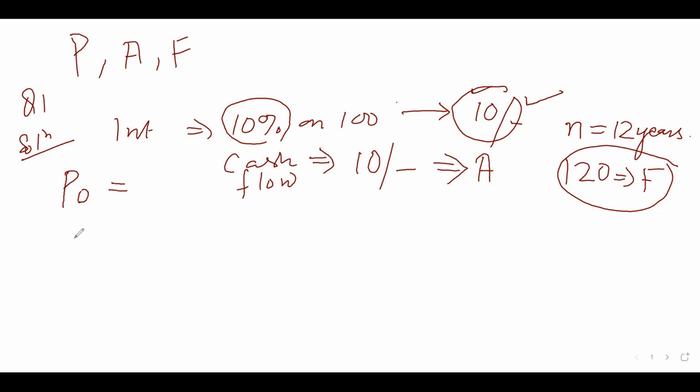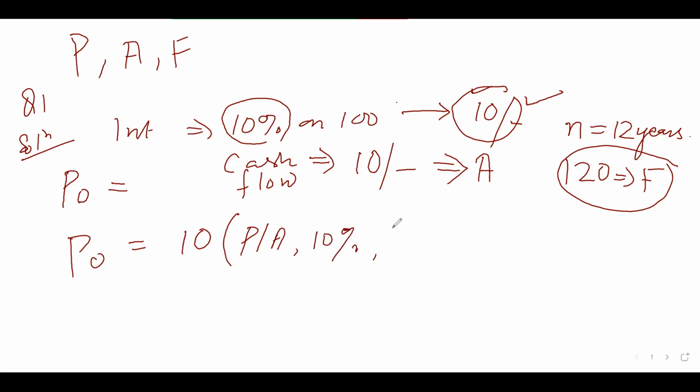So how are you going to get P0, the present value of this share? One is first cash flow, it is your A, and you are going to find the P. Remember, everywhere you are going to find the P. Which formula are you going to use? Ma'am, the second formula. No, second is for only 1 year. This is A. P given A is which formula? Fifth one. So you are going to get P given A, remember, fifth one. The fifth formula is giving you P for A, at i rate of interest, 10%.